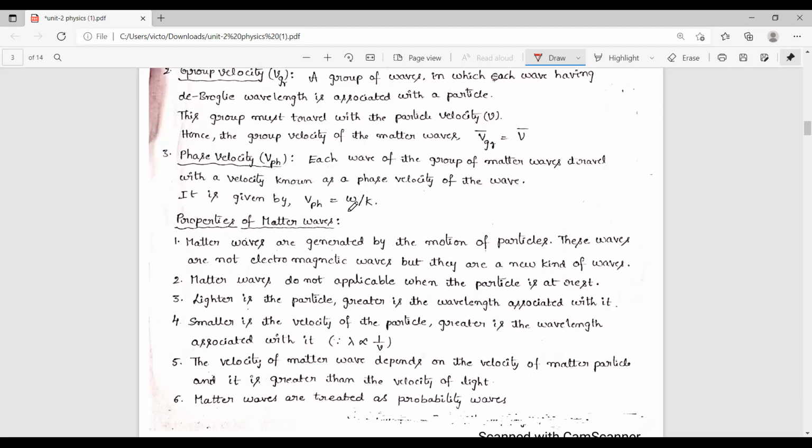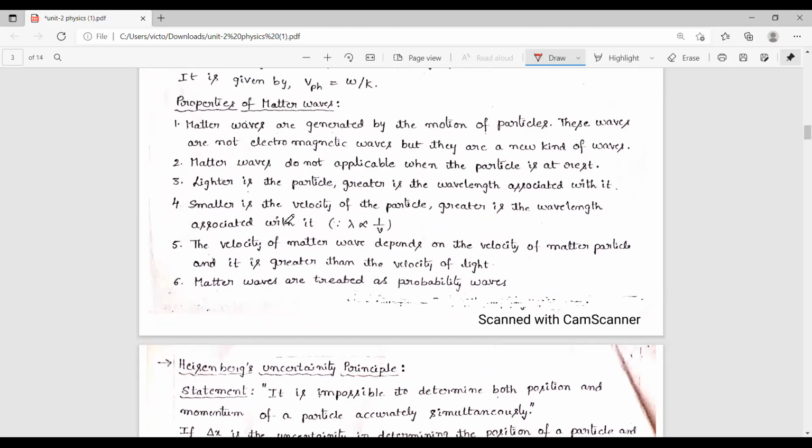Here omega is called the angular frequency and k is called the propagation vector. And next, finally, we discuss the properties of matter waves. Matter waves are particles moving or associated with a group of waves.